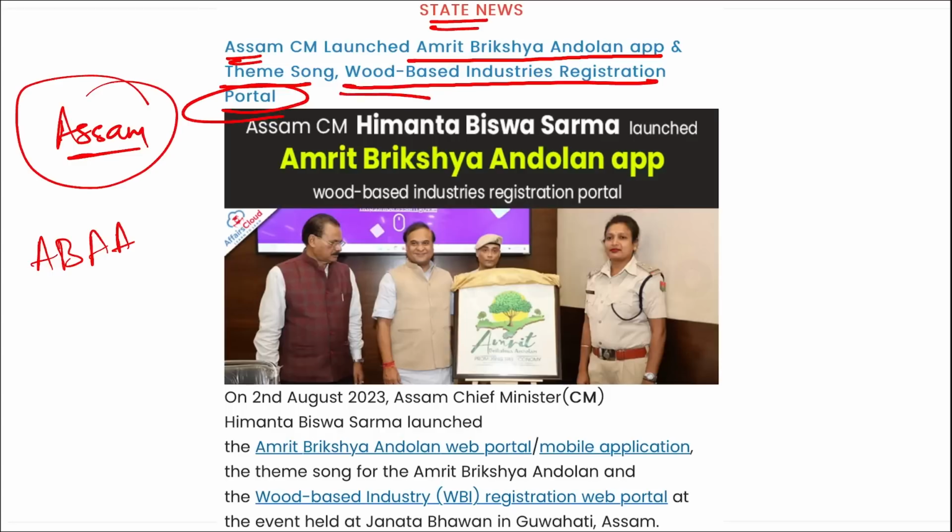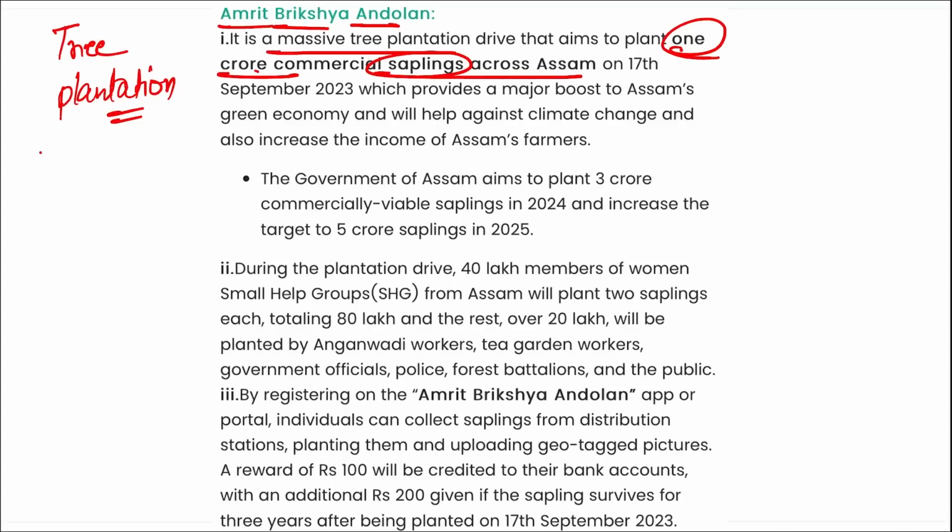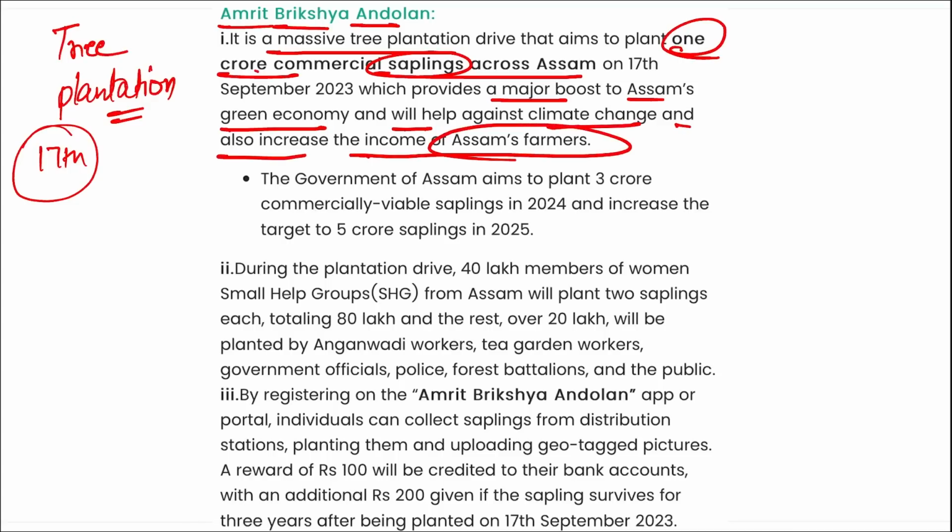If we talk about this Amrit Briksha Andolan, it is a massive tree plantation drive. What is it? It is a tree plantation drive, correct, that aims to plant 1 crore commercial saplings across Assam on 17th of September. This will provide a major boost to Assam's green economy, will help against climate change and also increase the income of Assam's farmers.